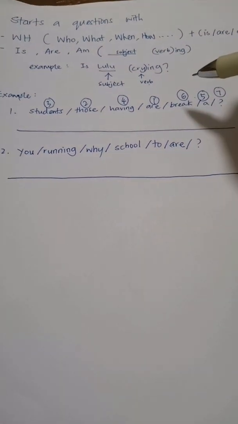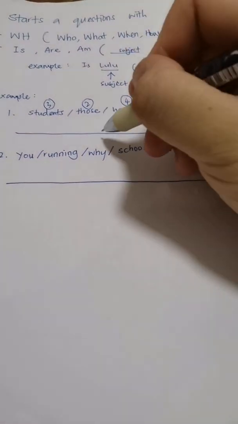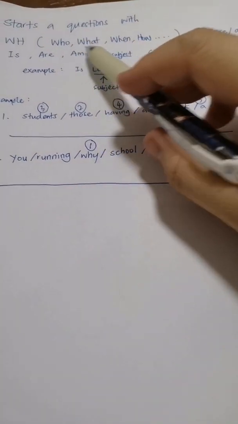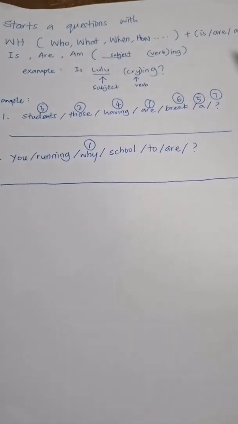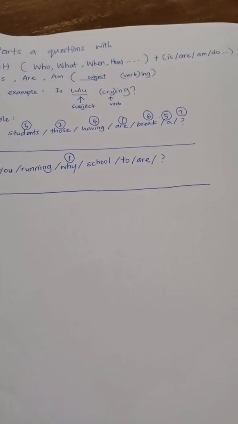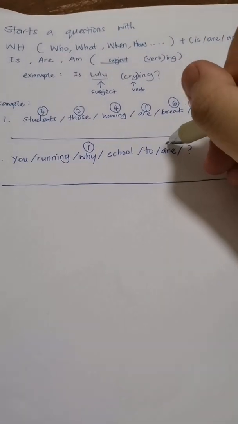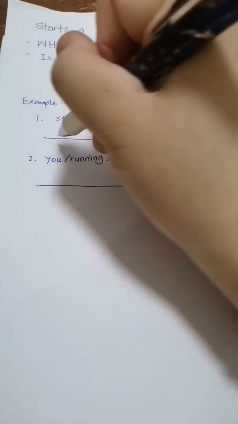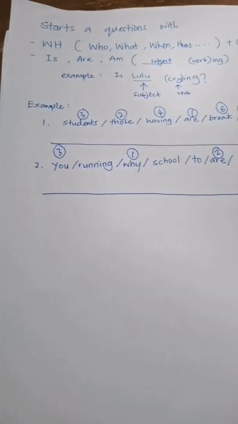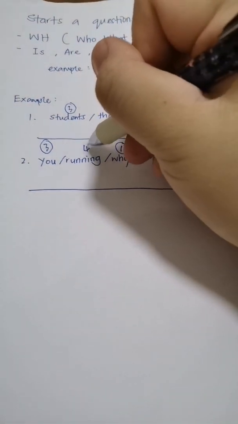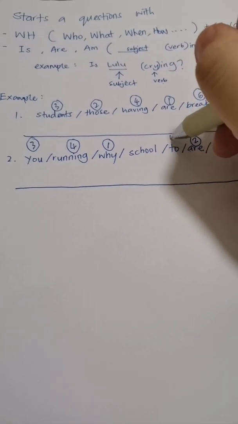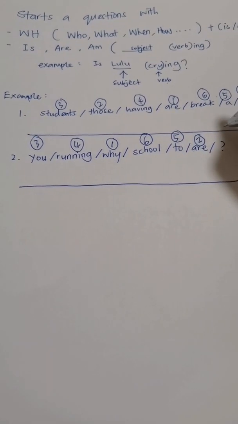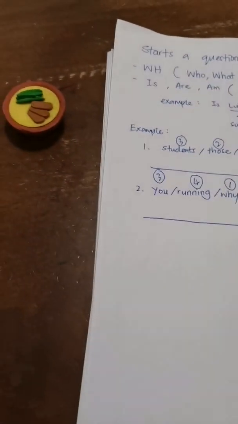And example number 2. Why. WH question plus is, are, am, do, does. So we know that this one is number 2. Why are subject you running to school? So this is number 7.